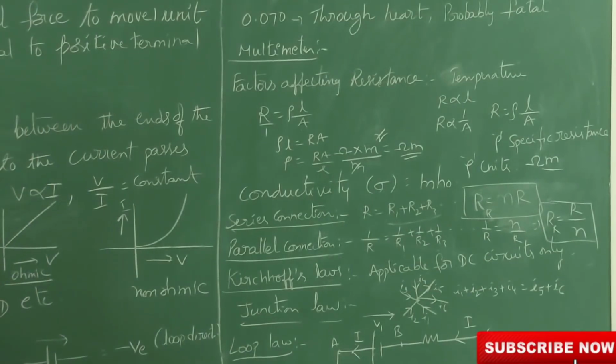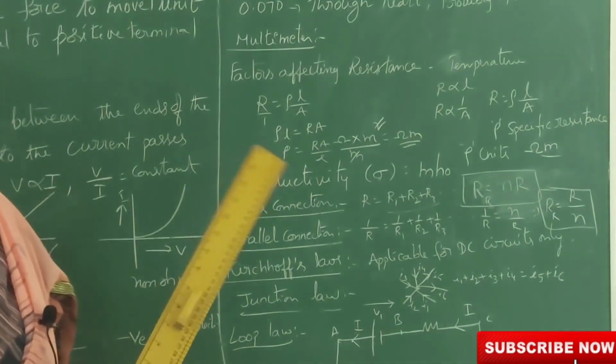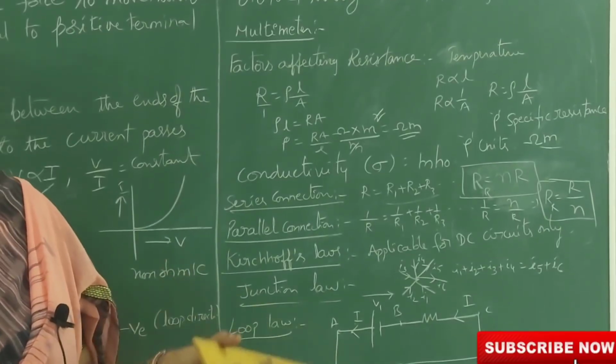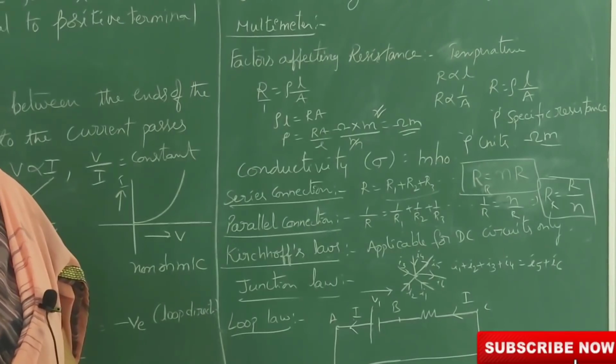Next, Kirchhoff laws. Kirchhoff laws are applicable only for DC circuits. Here we have two laws. One is the junction law and the other one is the loop law.